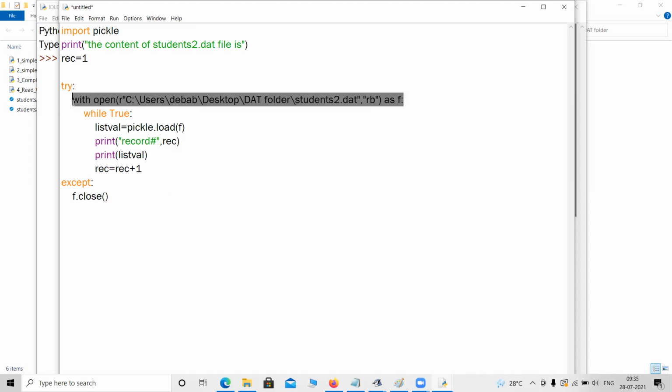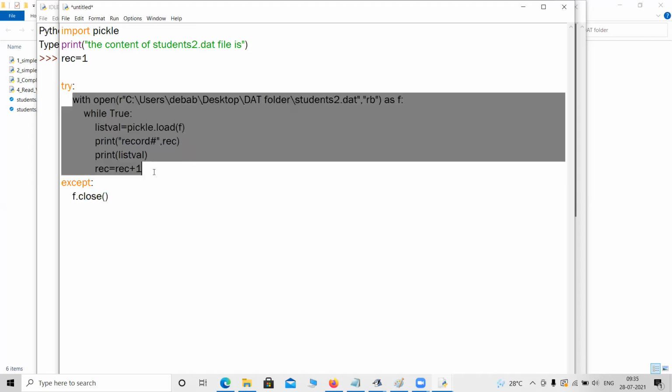Many people think with clause is something different, that it comes from a different planet. It is not like that. All the programs will be same. We just need to write this line like this. Even if we can ignore f.close, it is a good practice to always close the file. But for with clause, whenever the with clause is over, it will close the file automatically.